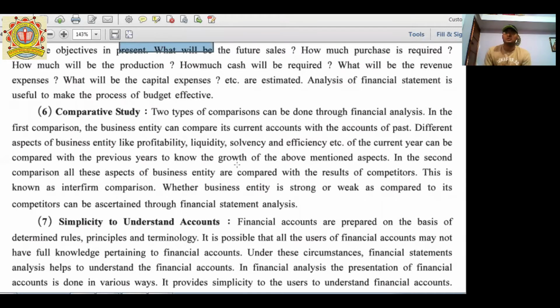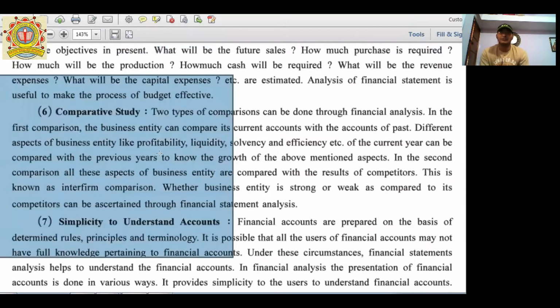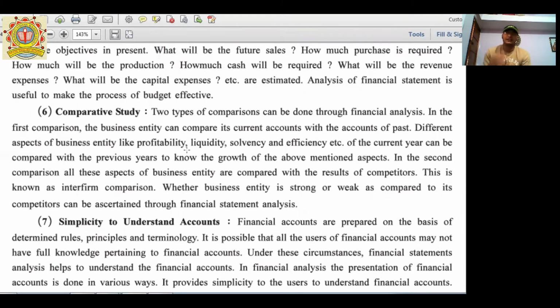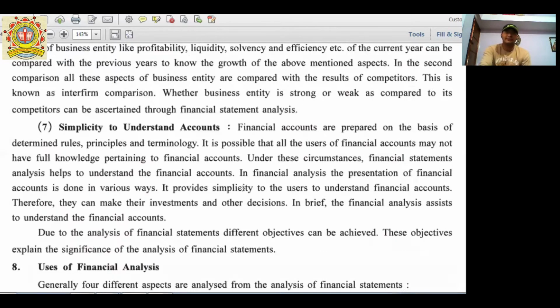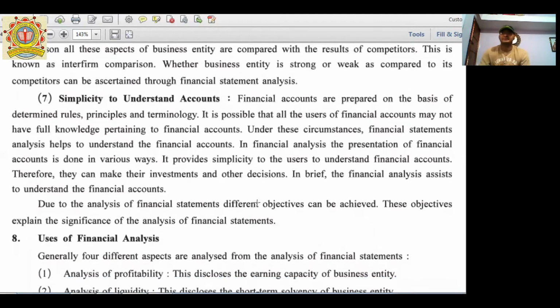So we get the amount in absolute terms as well as the amount in percentage. If we want to check the percentage or the amount, it can be solved by the comparative study. In this chapter, we are solving practical sums on the basis of comparative study. On the basis of this study, we can check whether the company is strong or weak as compared to its competitors.